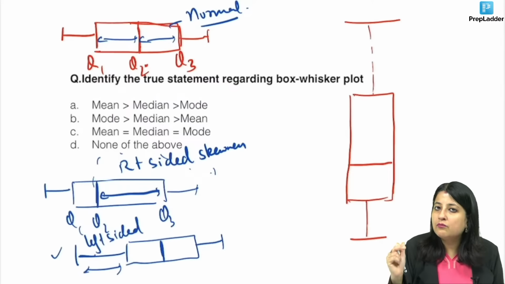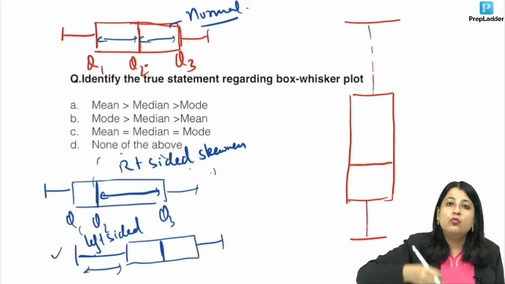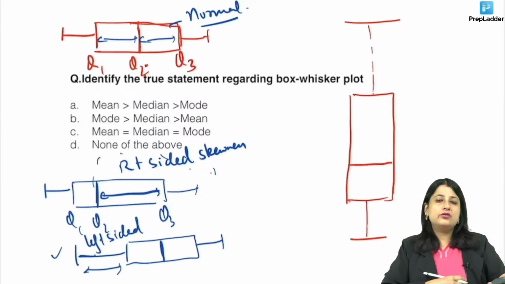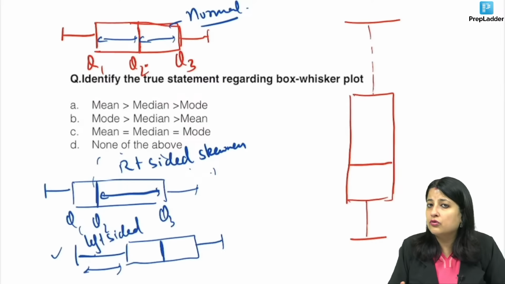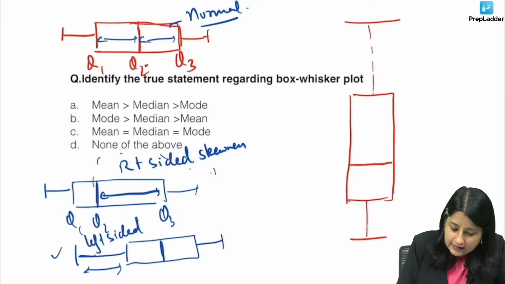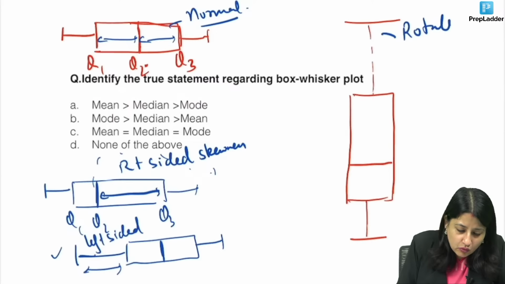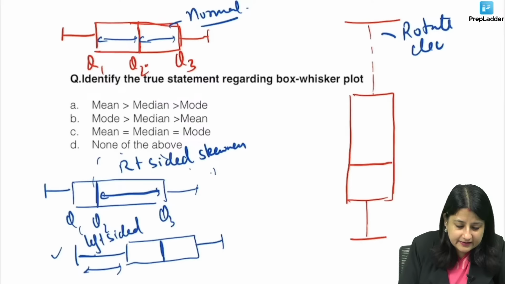But in the exam, what if they give you a vertical image? Don't worry, just rotate it clockwise. If you rotate this image clockwise, what will you see?